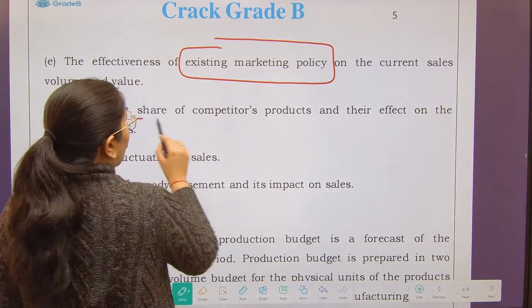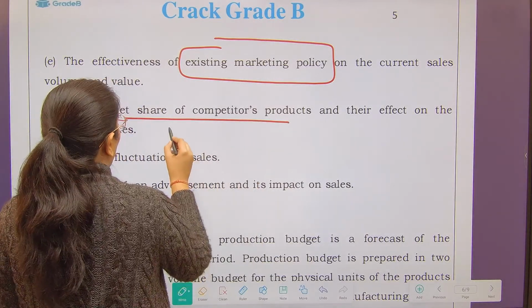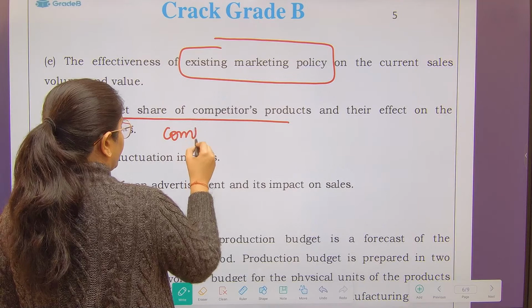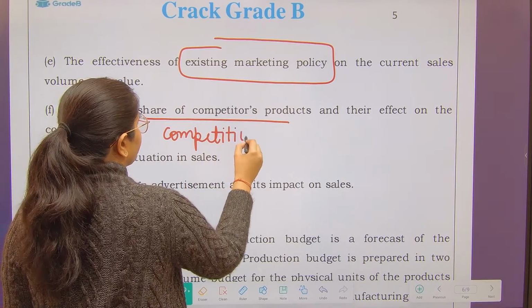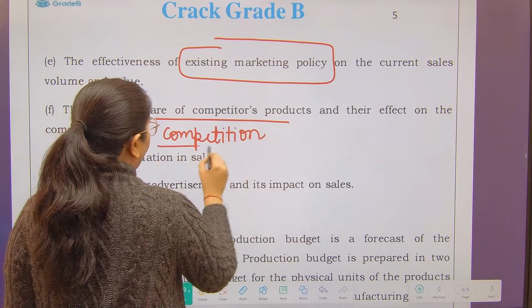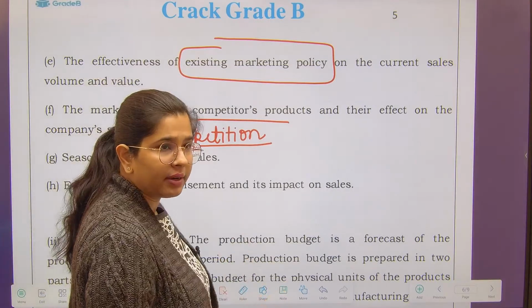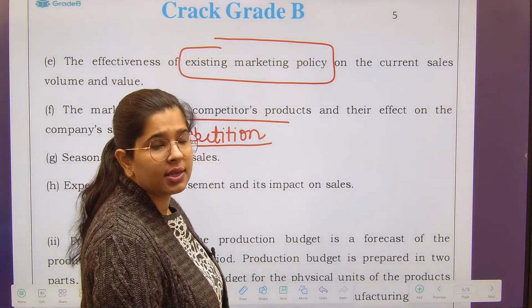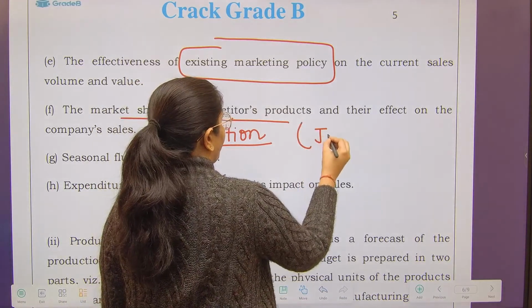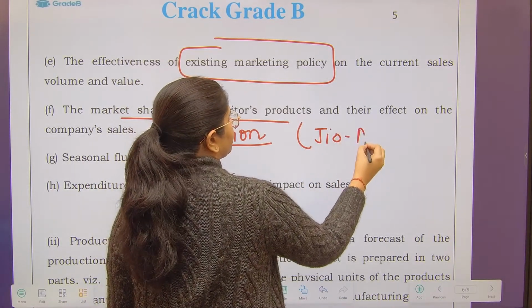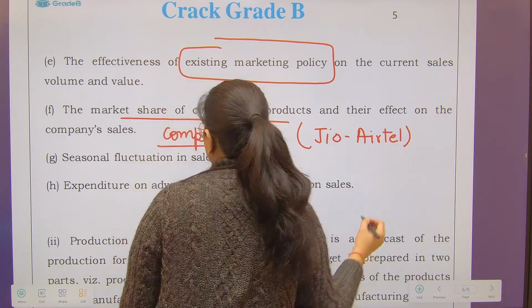Then the market share of competitors' products and their effect on company sales, because competition is very important. You have to see what your competitor's next move is and be prepared for that, because every move of the competitor will impact your sales. This can be seen very well in the case of Jio and Airtel, right? So this is the thing.